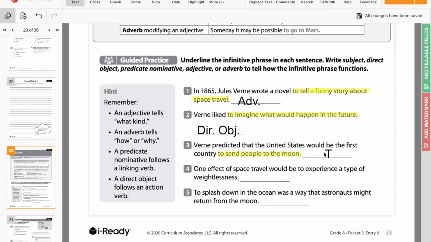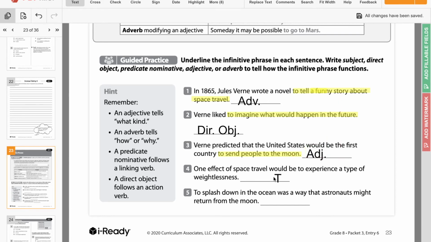Now, what is this functioning as? Well, what kind of thing would they be the first to do? Send people to the moon. So that tells us what kind of first they are experiencing. What are they experiencing for the first time? Going to the moon. So that's going to make it an adjective, because it is describing in more detail what the country would be the first to do.